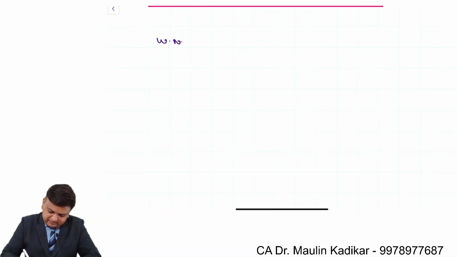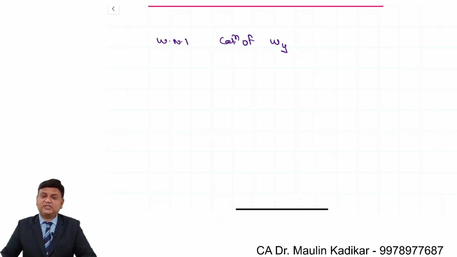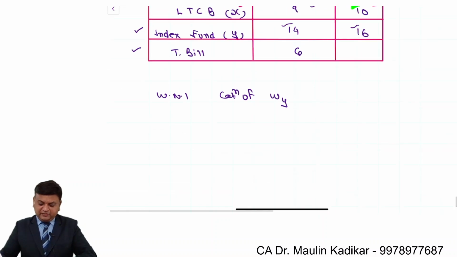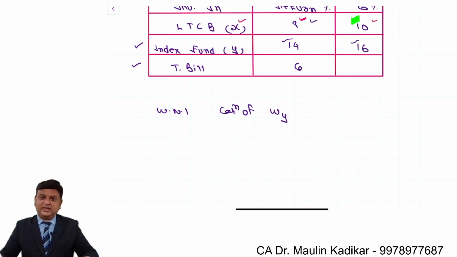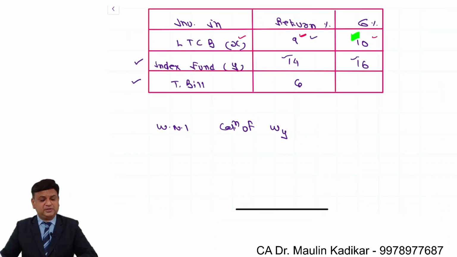Working note number 1, calculation of WY. What is WY? The proportion of the funds to be invested in index fund, so that the standard deviation of the portfolio is 10%.